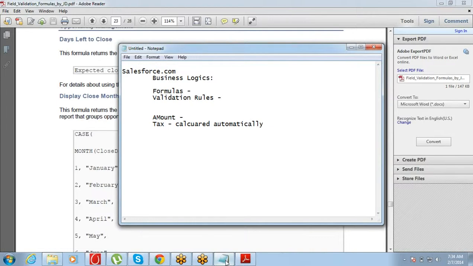If you have worked on Microsoft Excel, you will find all these things very easy. If you have not worked on MS Excel prior to this, then you might have to spend some time understanding the if and all those things. But if you have worked on Excel, exactly the way functions are used in Excel, here also those are used.